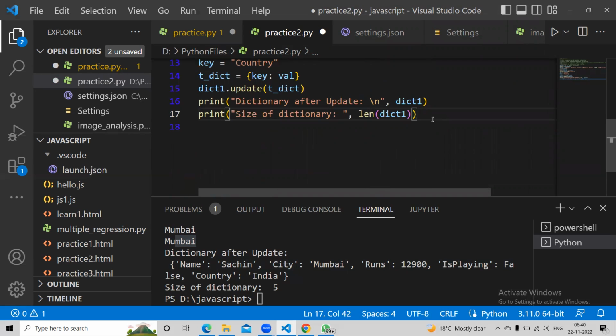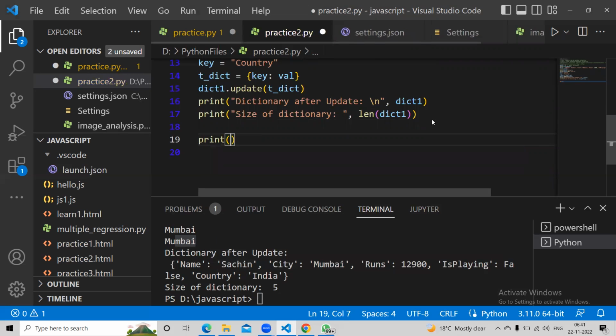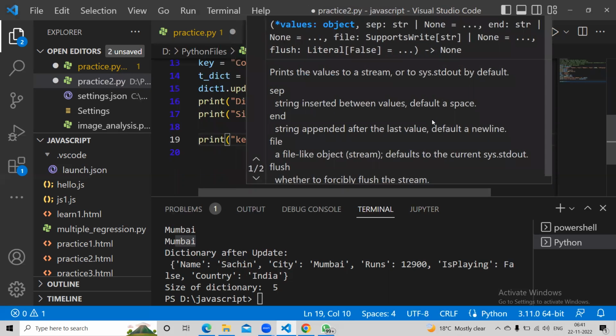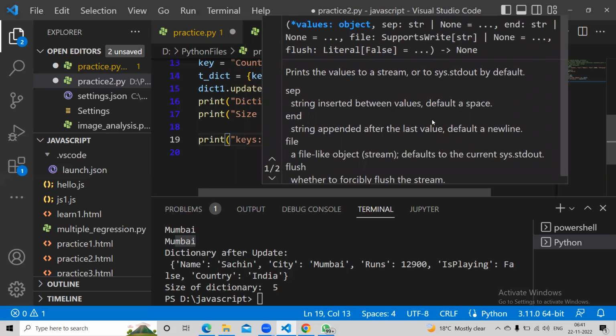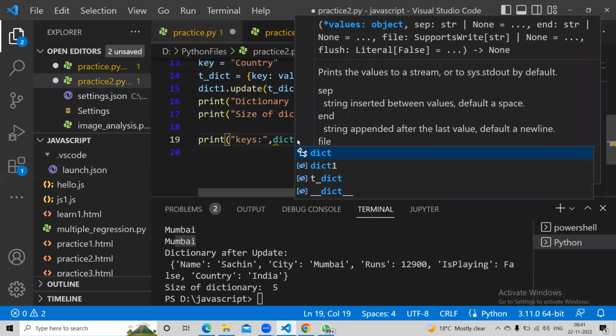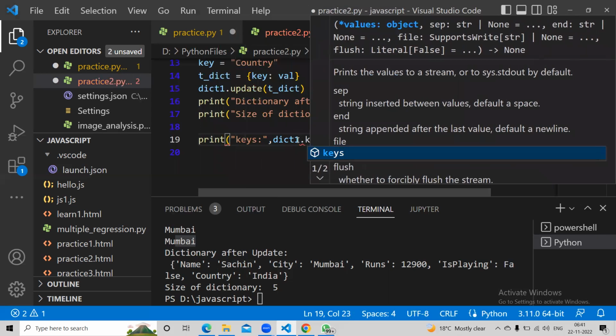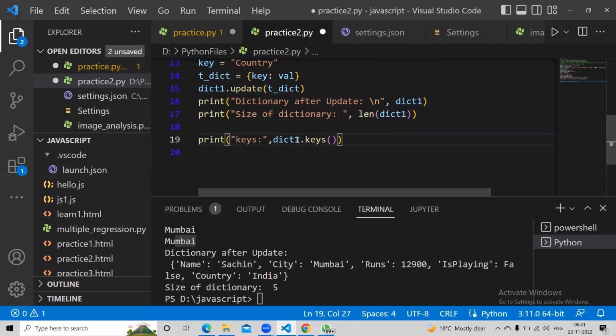There were a few other functions, right? These are keys and values, right? Now, if you want to print only keys, I don't want values. So here I'm going to say dictionary one dot keys, and you run it.